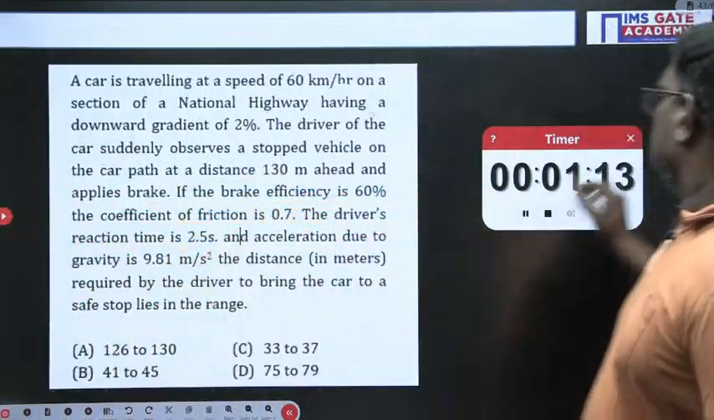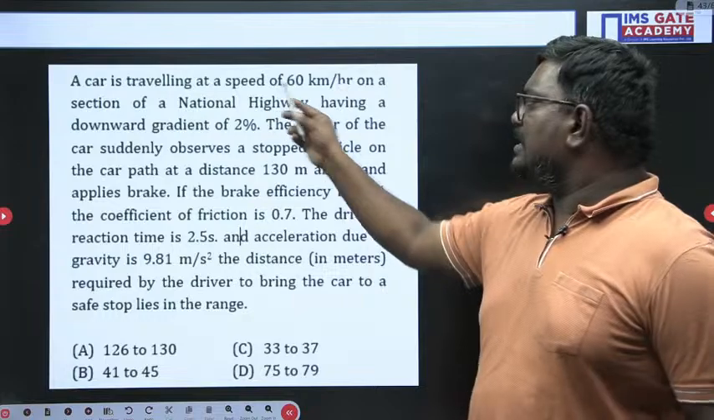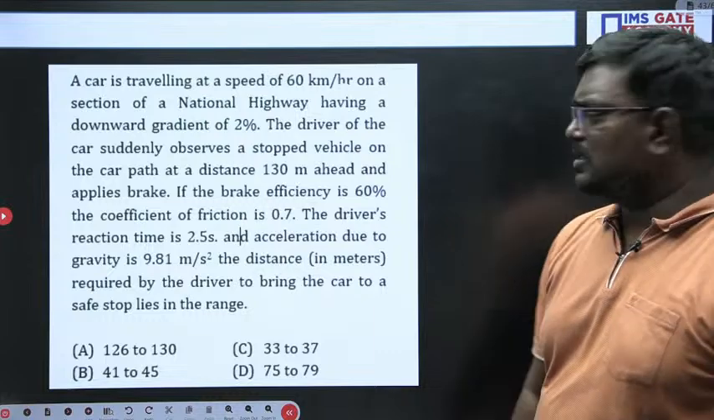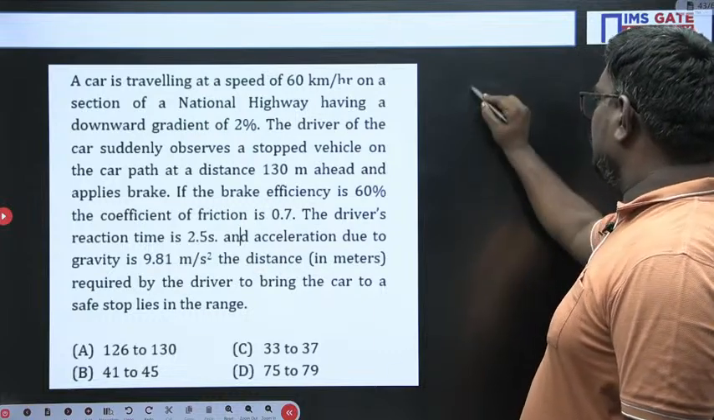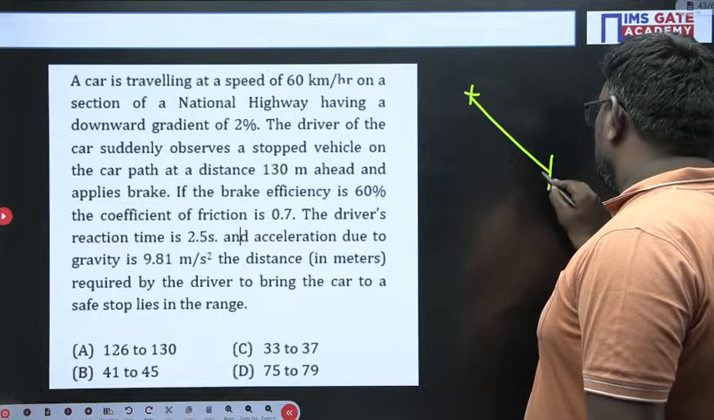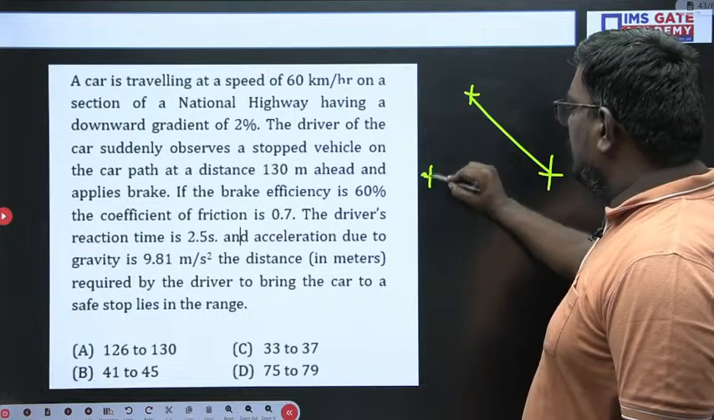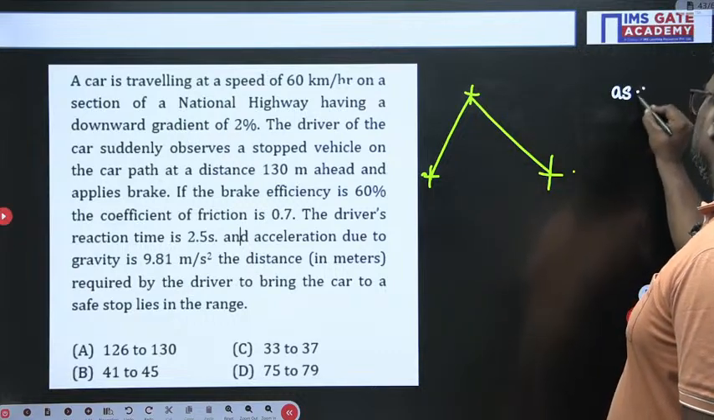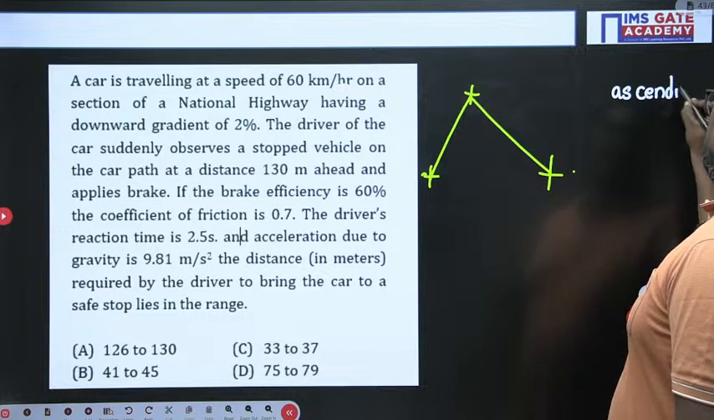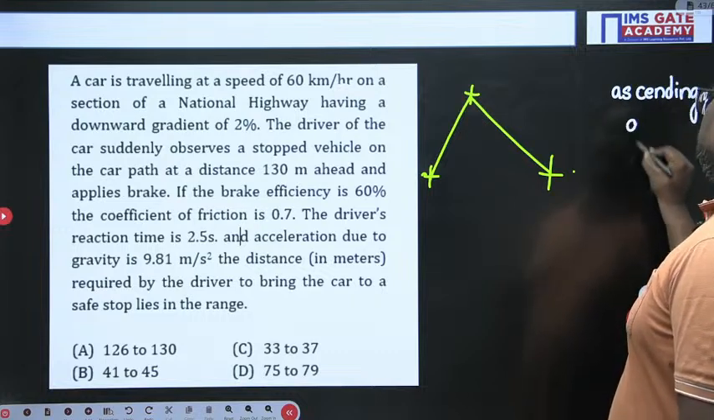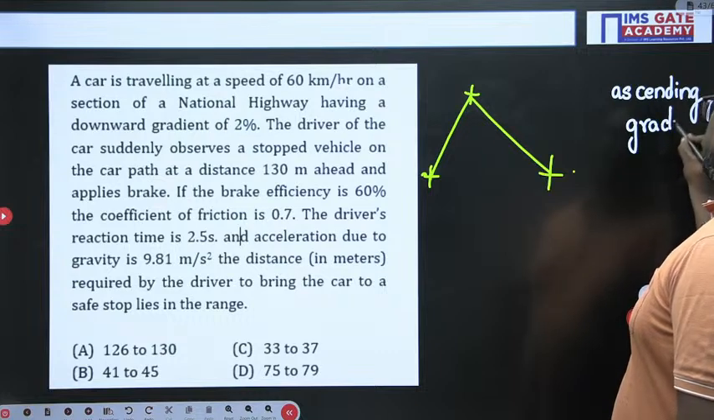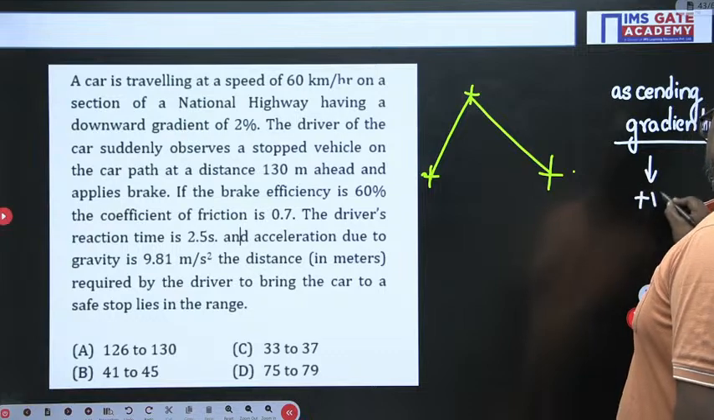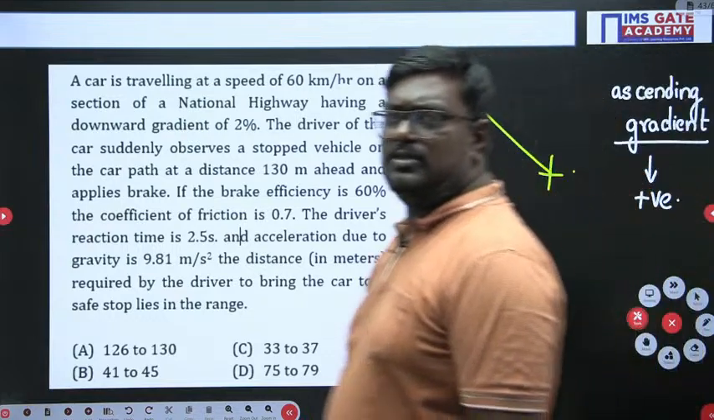I have given you enough time. A car is traveling at a speed of 60 km per hour on a section of a highway having a downward gradient. First of all, you should understand what is downward gradient and what is upward gradient. In an ascending gradient, the upward gradient, meaning climbing up, we take it as positive. I hope you are clear, my dear students.